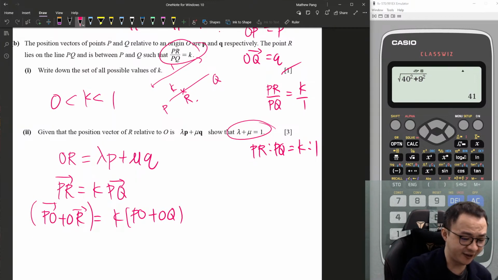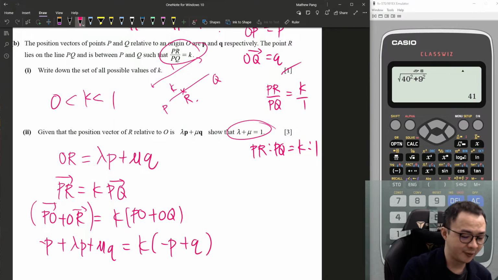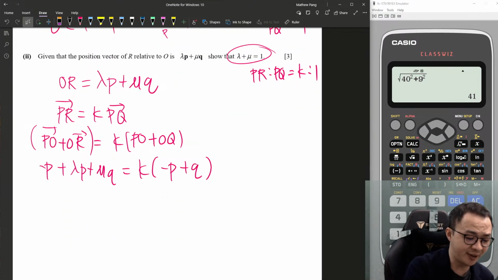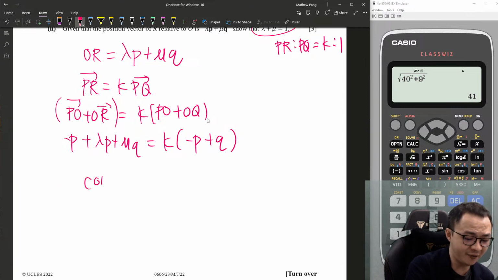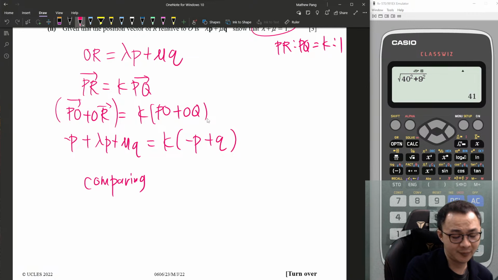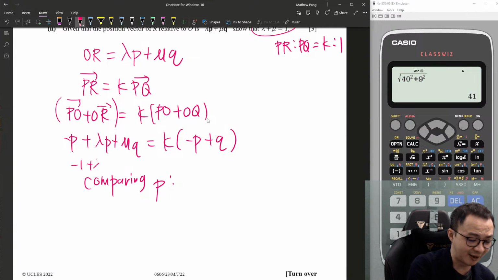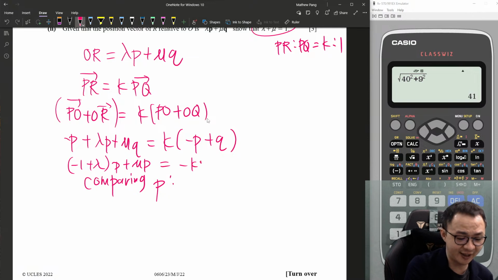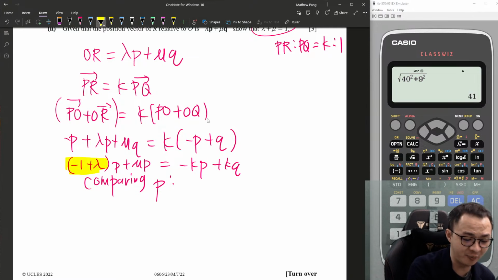So this is negative P. OR is basically lambda P plus mu Q. This is negative P plus Q. Then what I'm doing here is comparing P and Q. So I'm comparing P first. The P here, I have negative 1 plus lambda. And the P at the other side is negative KP plus KQ, right? So comparing P, the value beside the P, this gives me lambda minus 1 equals negative K.